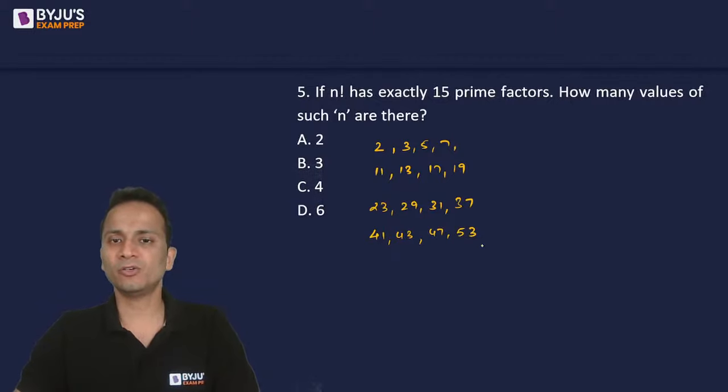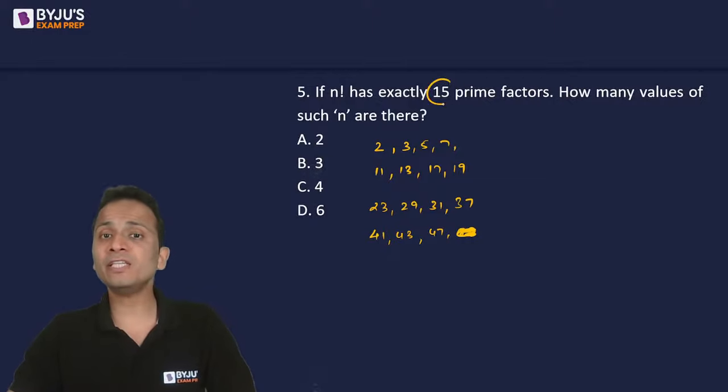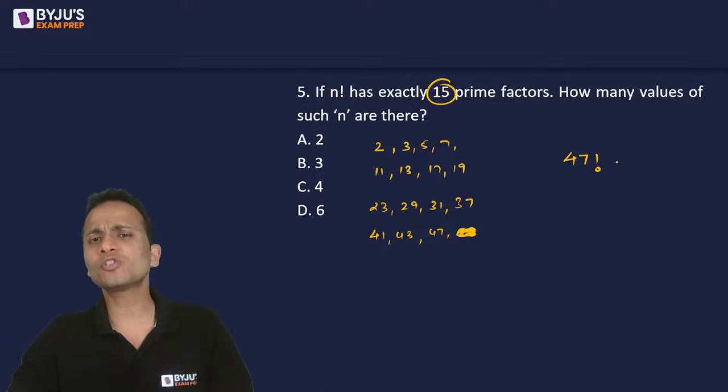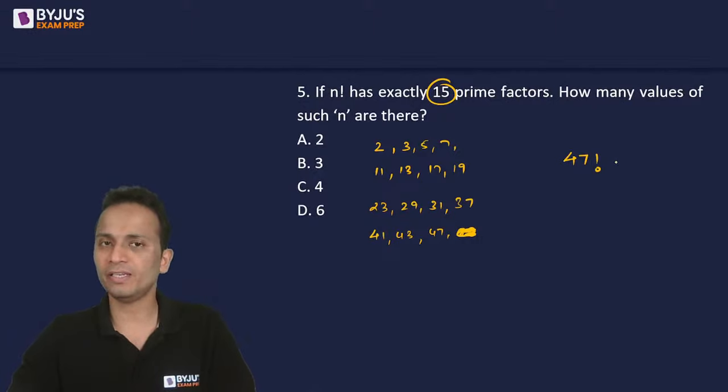53. कितने हो गए ये टोटल? 1, 2, 3, 4, 16 हो गए. ज्यादा हो गए तो 53 को हटा देते हैं. So 47 is the 15th prime number. So I can say that 47 factorial will be the smallest value of n such that n factorial has 15 prime factors.